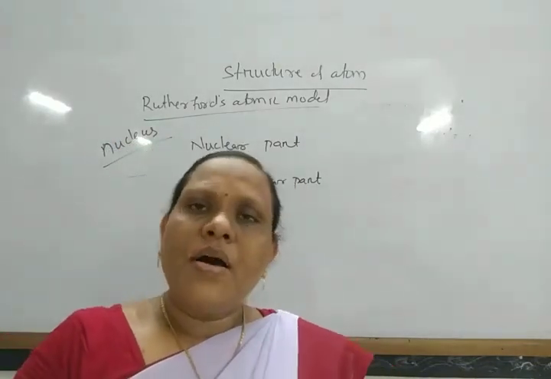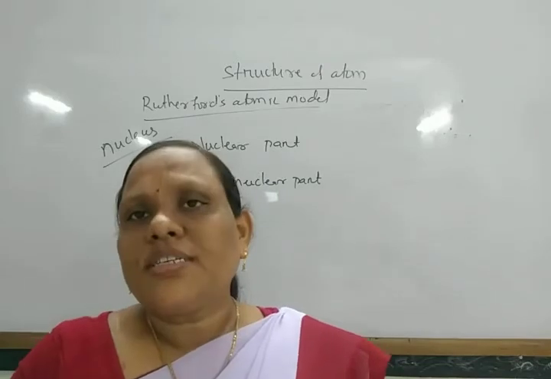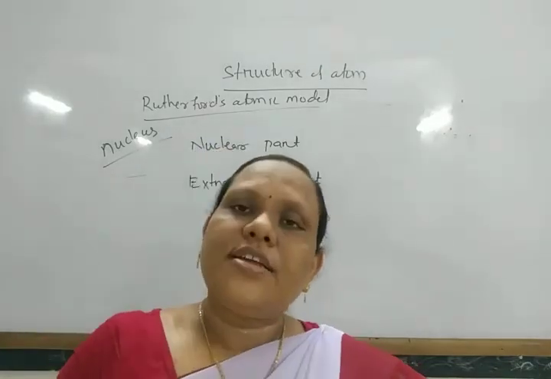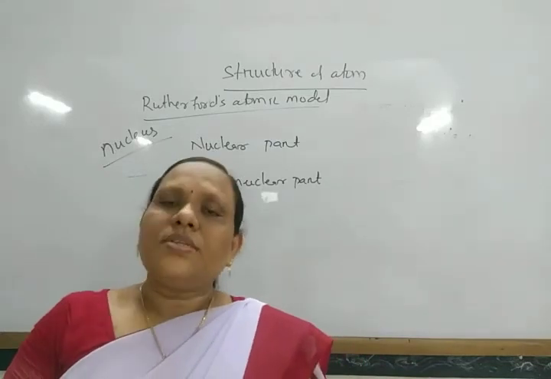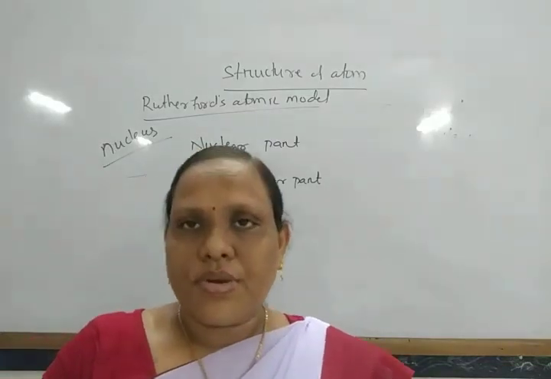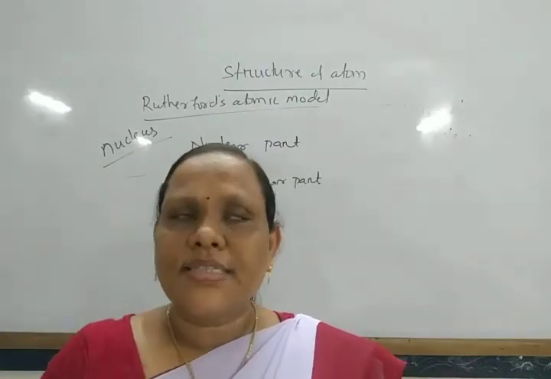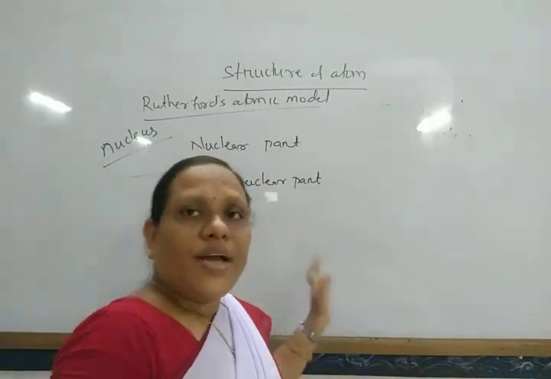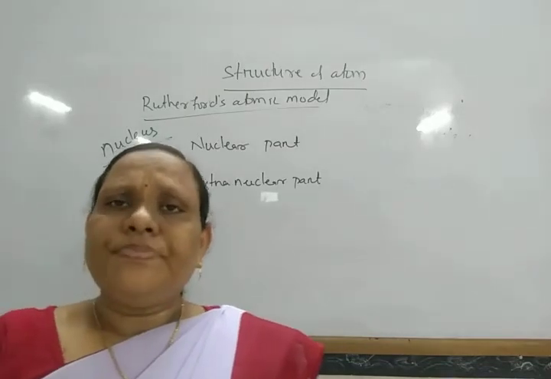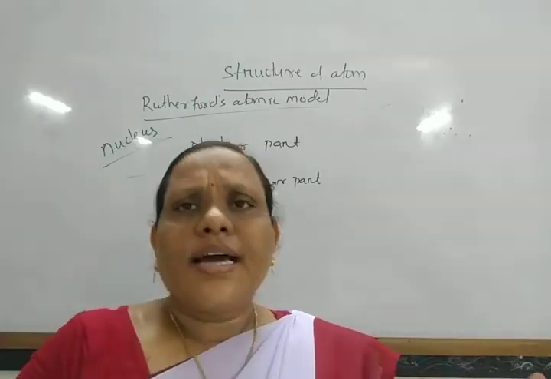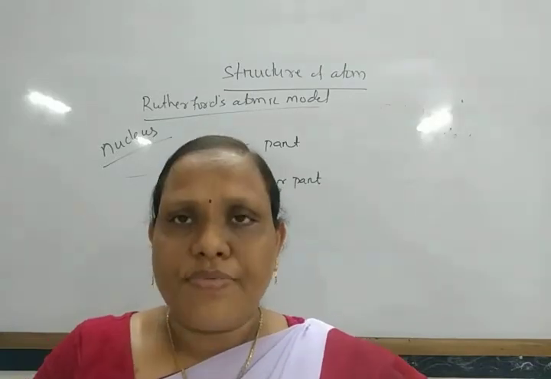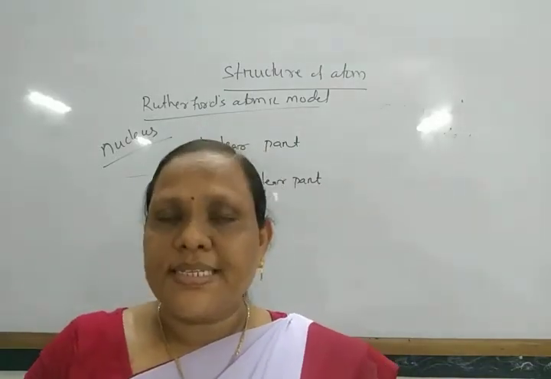They revolve around the nucleus just as the planets revolve around the sun. So these electrons are generally moving in certain circular paths that are called orbits.